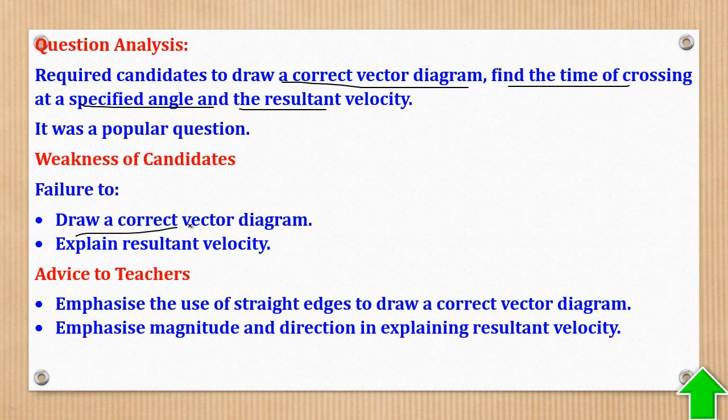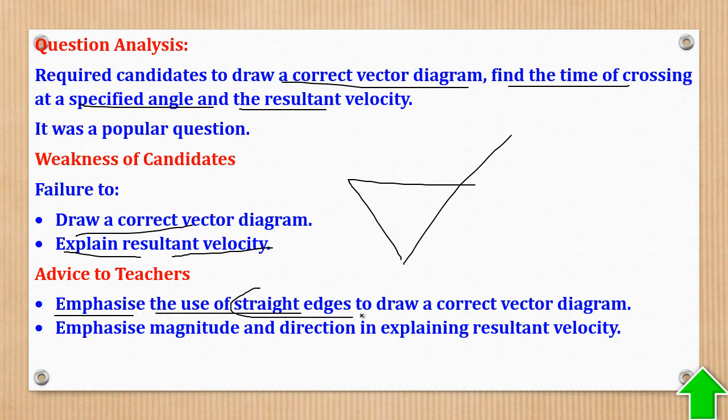Weakness was failure to draw a correct vector diagram and failure to explain the resultant velocity. So still it is this side, then resultant is where the person wishes to go. Advice to teachers: emphasize the use of straight edges. Do you see this word, straight edges? It is coming up each time in mechanics.